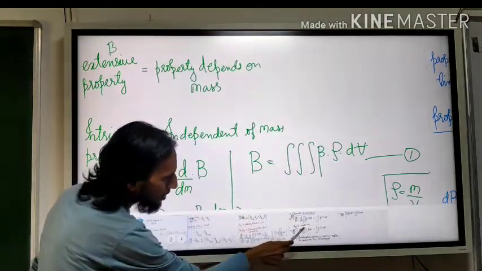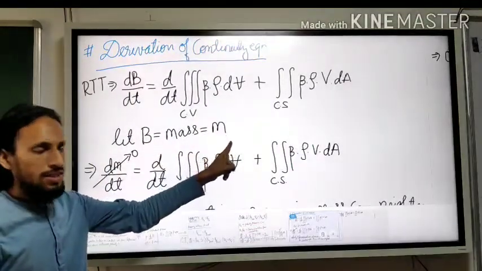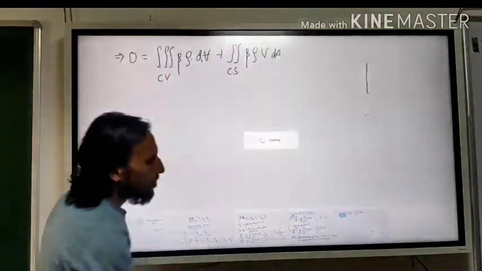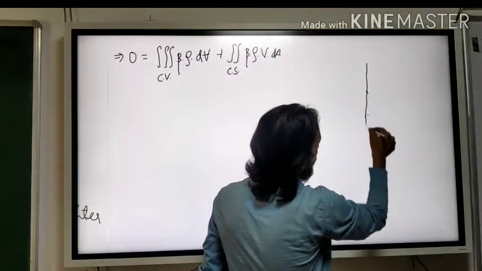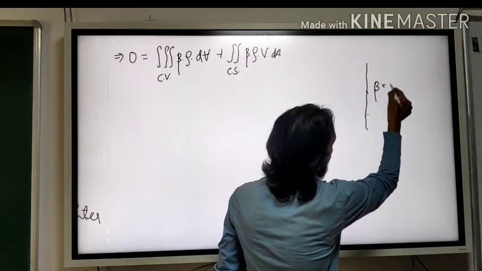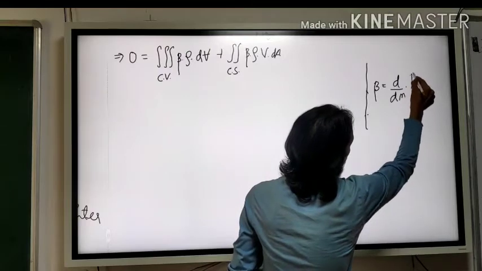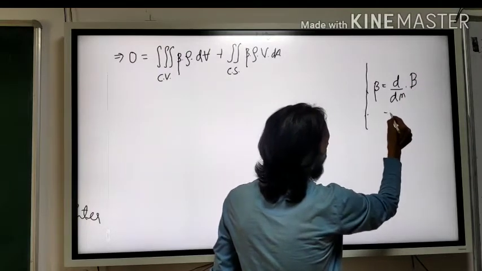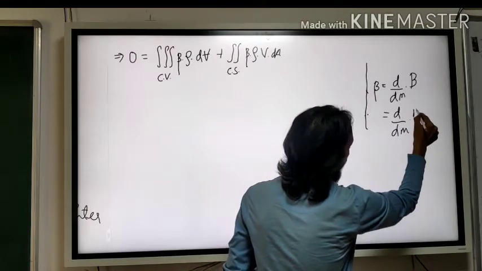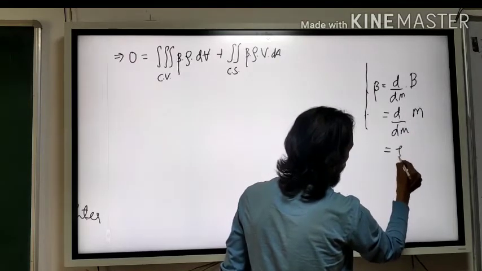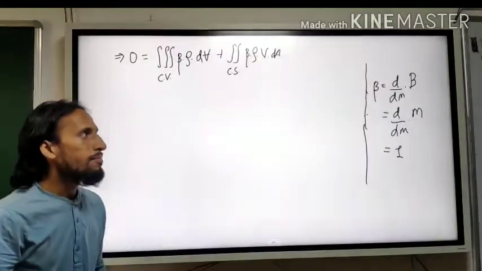We have kept B equal to mass. So beta was nothing but d by dm of capital B. So it will become d by dm of mass, which is nothing but 1. So 1 is what? A constant or number.